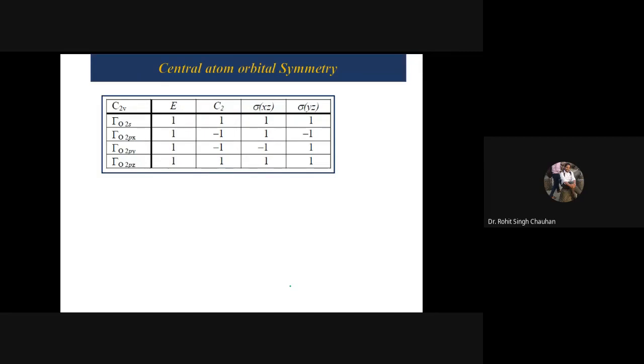One possibility where both the hydrogen atom 1s orbitals are in phase, and second one is that they are out of phase with respect to each other, right? So out of phase के केस में overlapping integral क्या होगा? S1 minus S2, and in phase के केस में क्या होगा? S1 plus S2. So I can write directly 1 by root 2 S1 plus S2, 1 by root 2 S1 minus S2. Now see, the next job is to focus on the central atom, and here the central atom is oxygen. So in case of oxygen, here we will construct only for the valence electron.